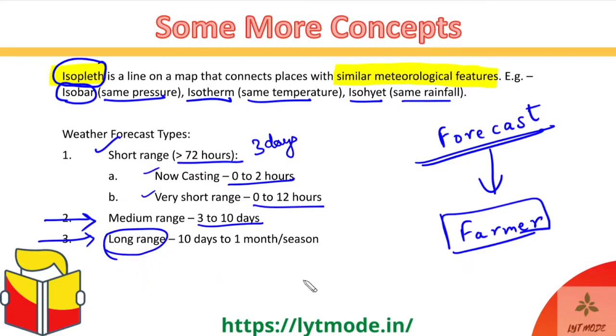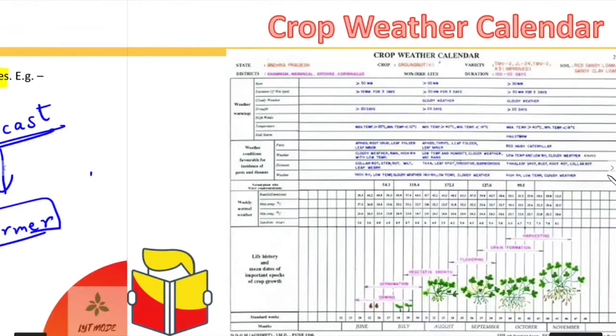There are multiple organizations that provide forecasts like IMD, the World Meteorological Organization, and many others. Basics have been given again in the notes, and you can go through them. But these are the ideal types of weather forecasts.